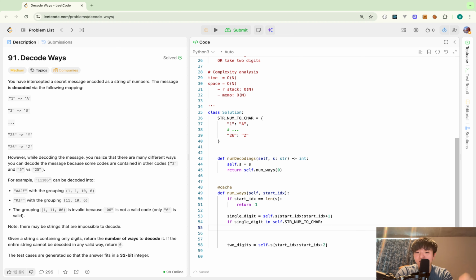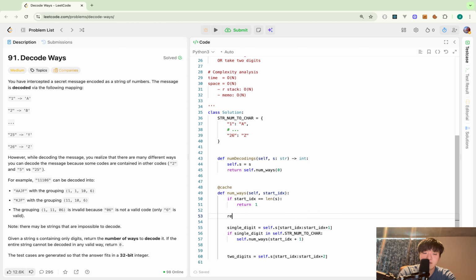Yes, I can continue, with start index plus 1. Okay. So added here. Good. Okay.